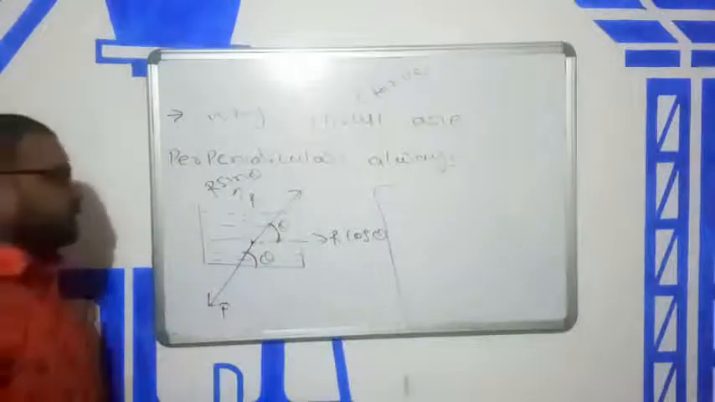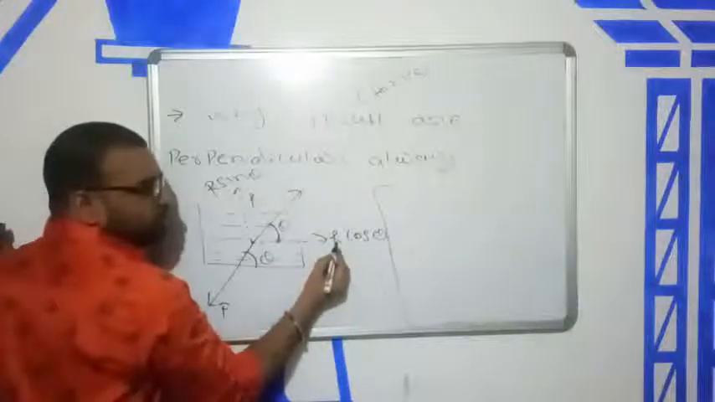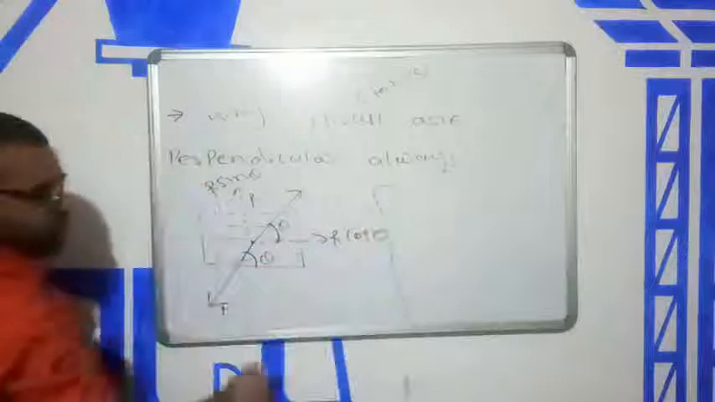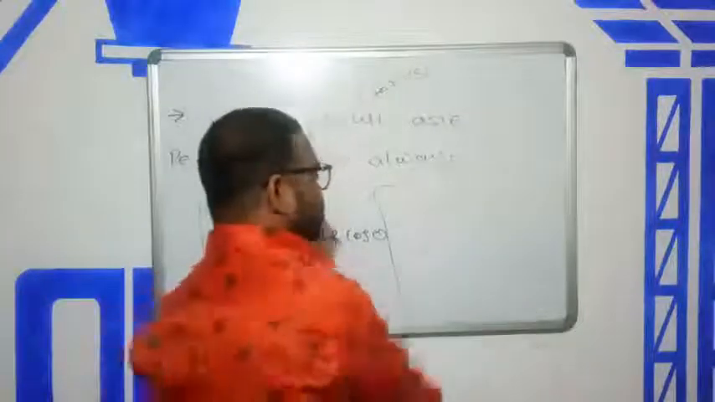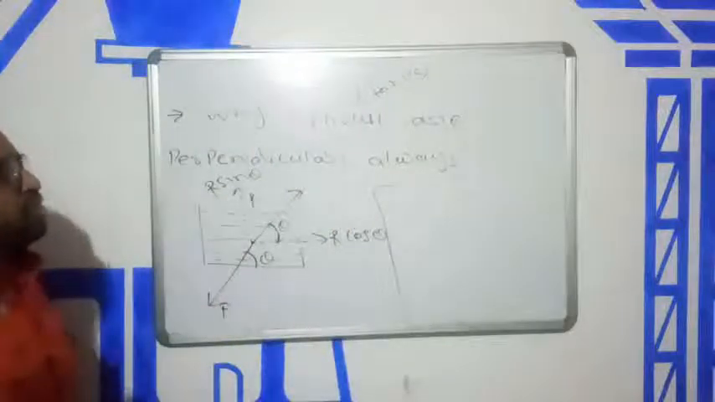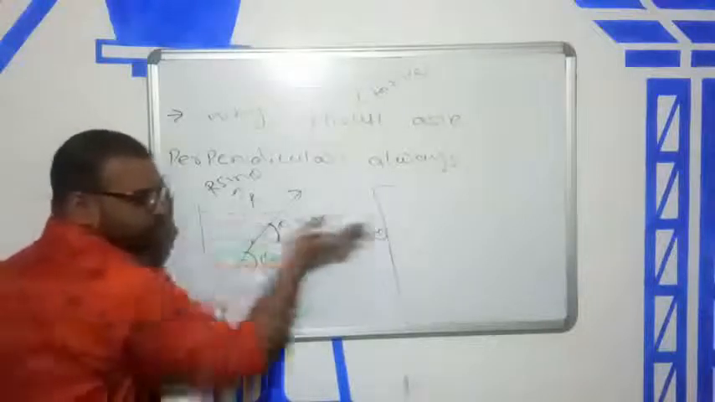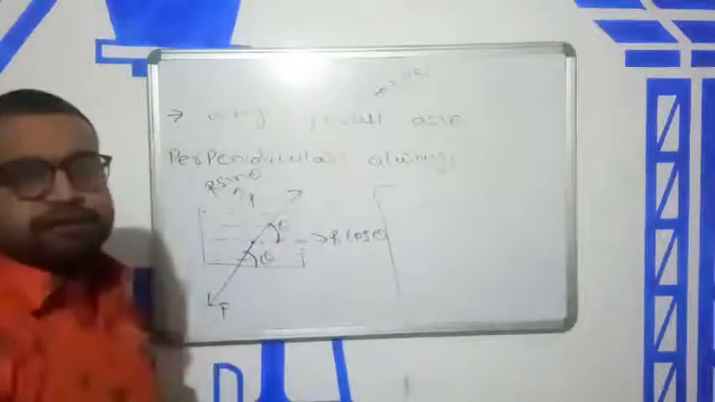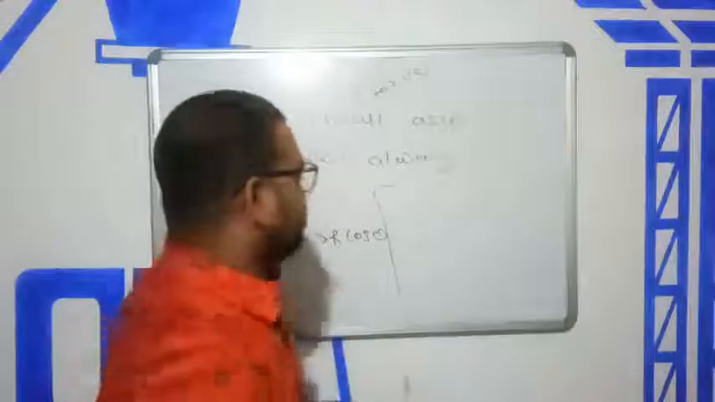Now you can see that this horizontal component tries to move the water like this. Okay, but at the start I told you the water is always in a rest condition. This R cos theta moves the water like this. At the start I told you water is always in static condition. So for static, this force